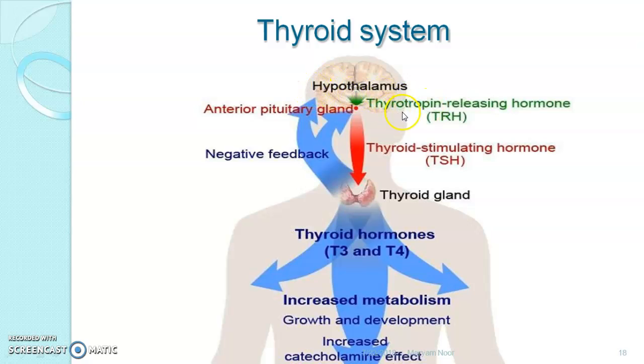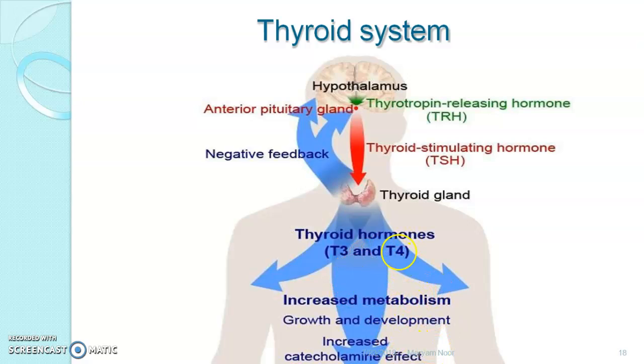The hypothalamus secretes thyrotropin releasing hormone, which targets the anterior pituitary, due to which the thyroid gland gets stimulated, and then it secretes T3 and T4. Their function is that they increase metabolism, growth and development, and are also responsible for increased catecholamine effect.